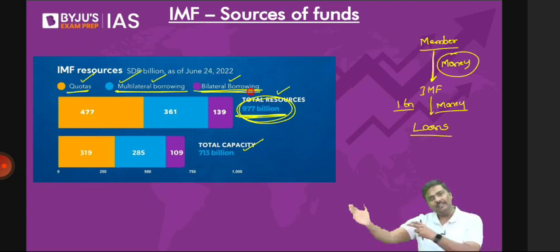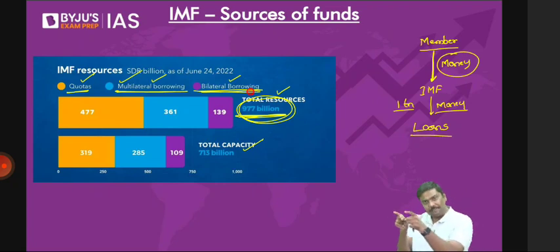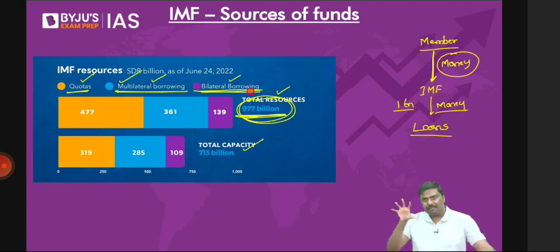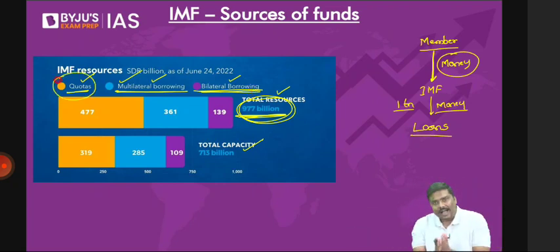So the argument is: first, you'll approach your friends. Then if it is not sufficient, you'll take money from your parents. Apply the same logic to IMF. IMF has already collected a certain amount of money from member countries, which is called quota. Sir, how much will they collect? How will they decide? I'll tell you that. Have patience. IMF has already collected a certain amount of money from member countries, that is called quota.